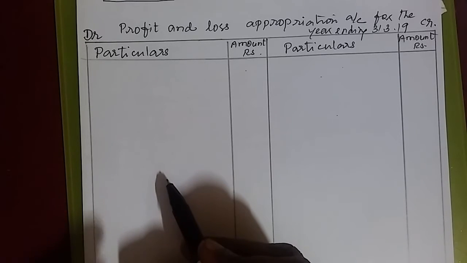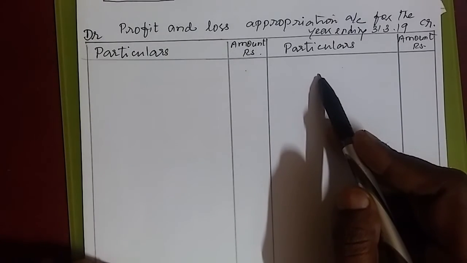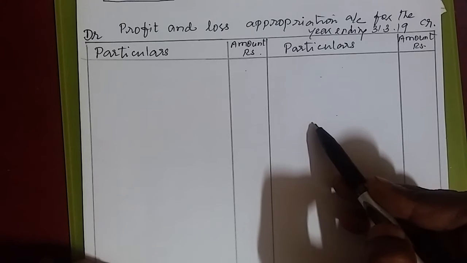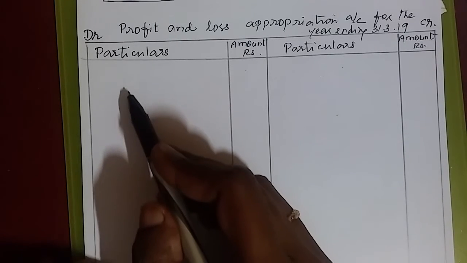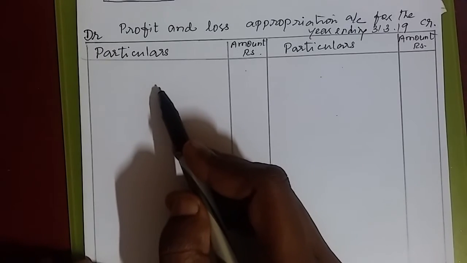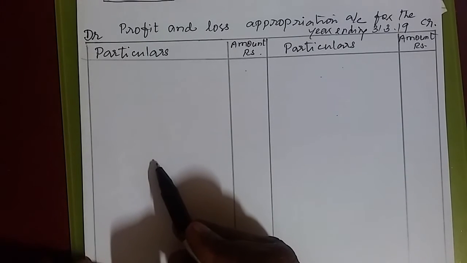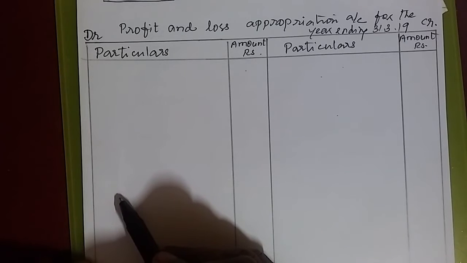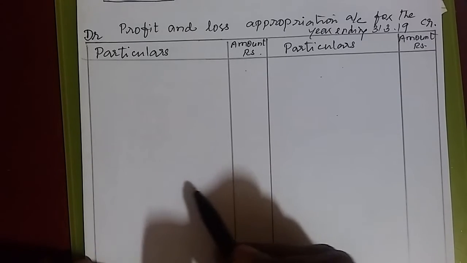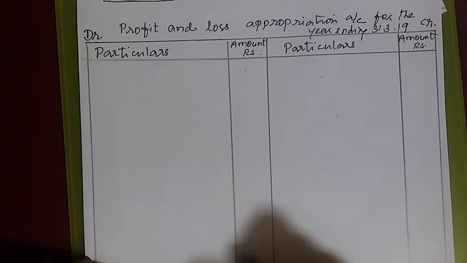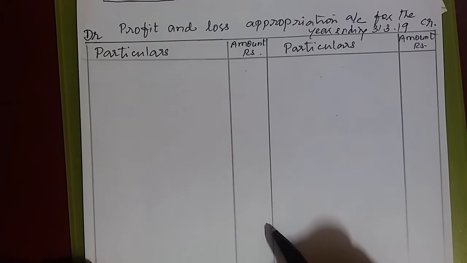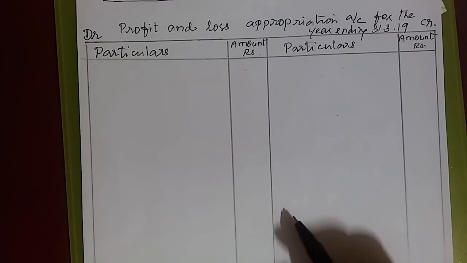Only 6 items you do remember. First one is what? Profit. Then interest on drawings. Then here on the debit side, interest on capital, partners' salary, partners' commission. If there is interest on loan, interest on partners' loan. These items you do recall while preparing this P&L appropriation account.